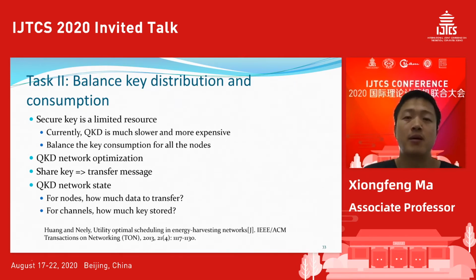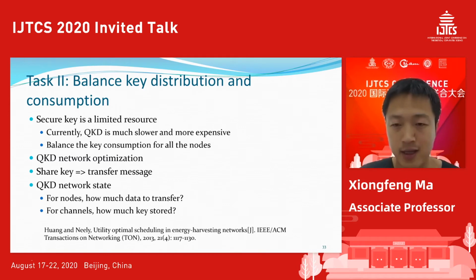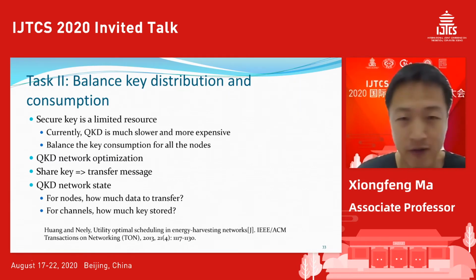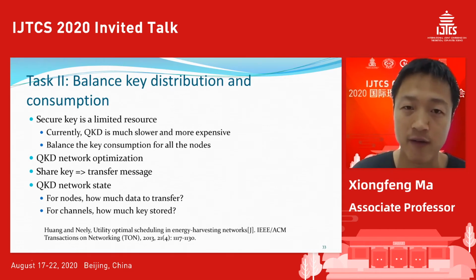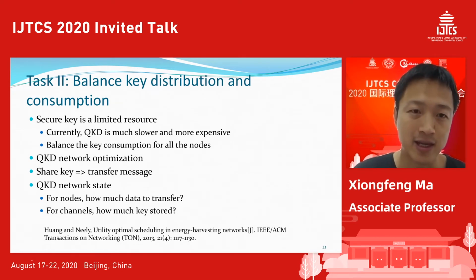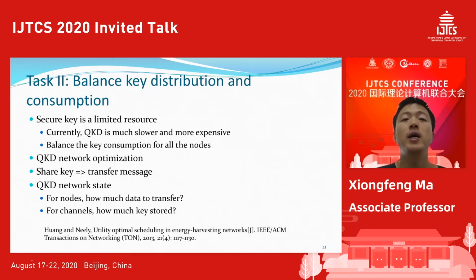But our cell phone, or the 5G... my cell phone is 4G, but if we talk about 5G, we are talking about hundreds of, say 500, megabits per second, right? So it's three orders higher than QKD. So in this case, QKD definitely is a limited resource.